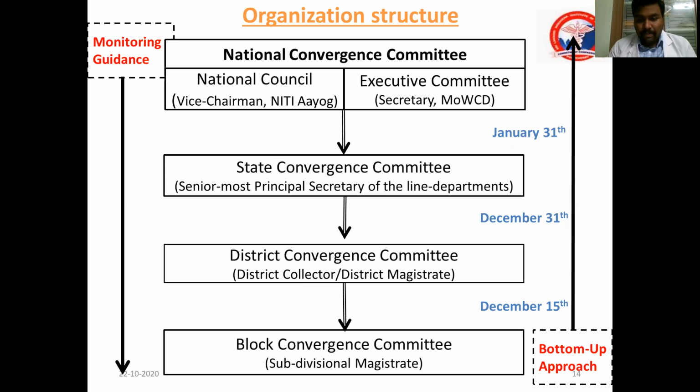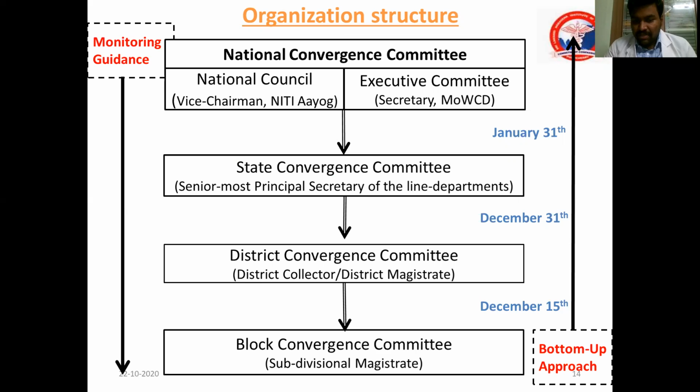The planning starts from the block convergence committee. The block convergence committee also has the village health guide and panchayat institutions, who are all at the level of village, etc. They will be combined, and what are their needs, what is the exact prevalence, and what steps can be taken, a plan will be drawn, and it should be sent by December 15 to the district convergence committee.